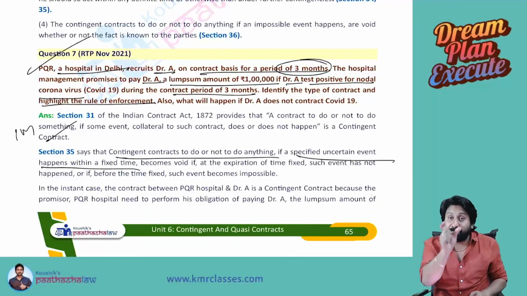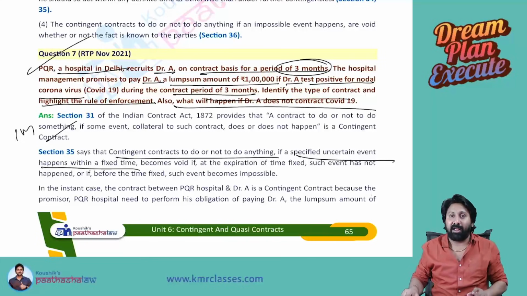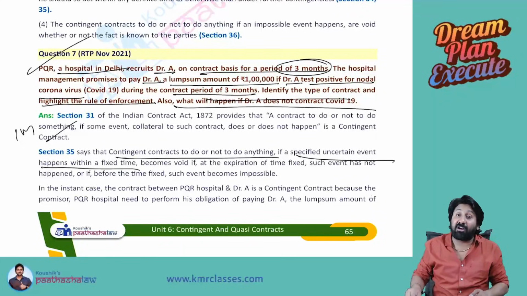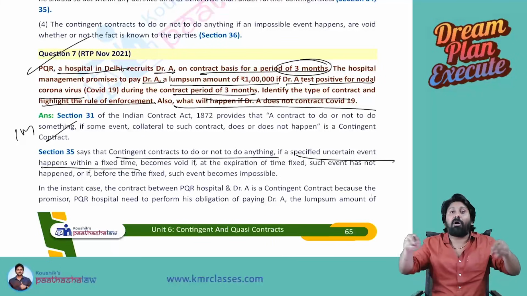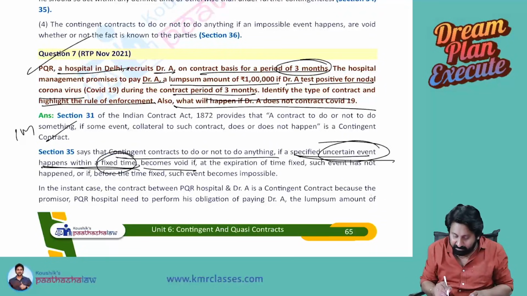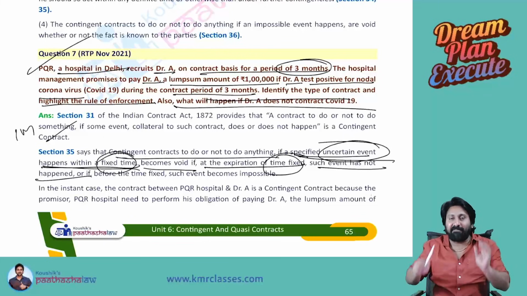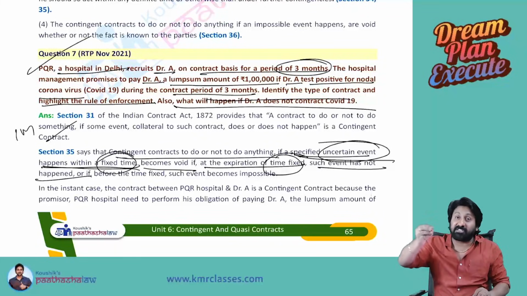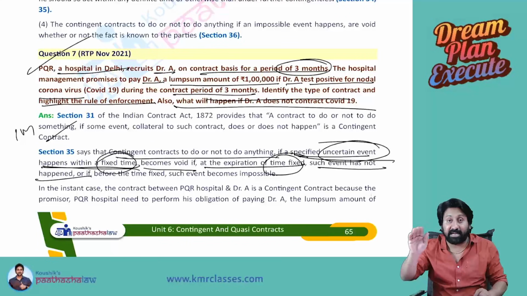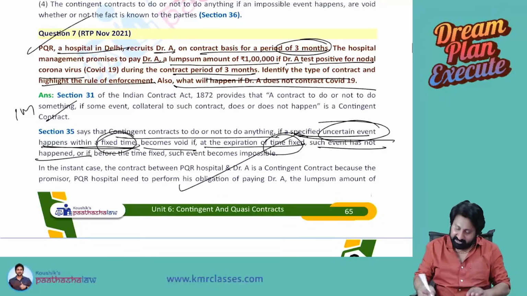Okay. Now that specific event is there now, contracted to COVID. That does not happen. What will happen if he does not contract? So if that specific event does not occur within the time period fixed, the contract becomes void. So that's what he said. A contingent contract becomes void if, at the expiration of the time fixed, such event has not happened. And in your language, how to write? If the specific event which is collateral to the contract does not happen within the time frame, then the contract will become void. So normally, first you need to write that it is a contingent contract.